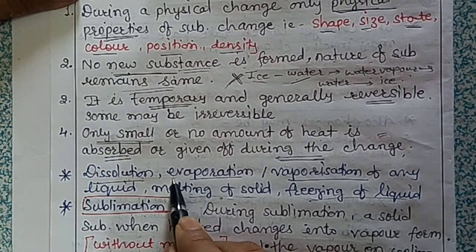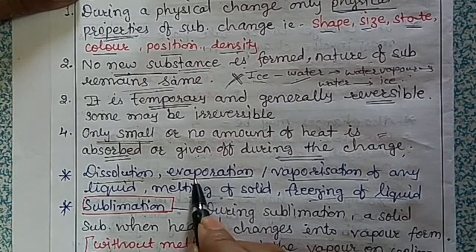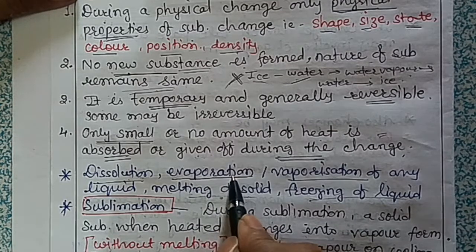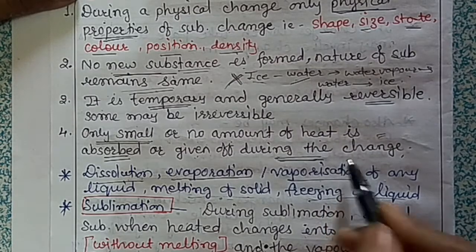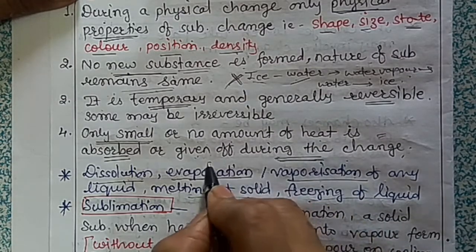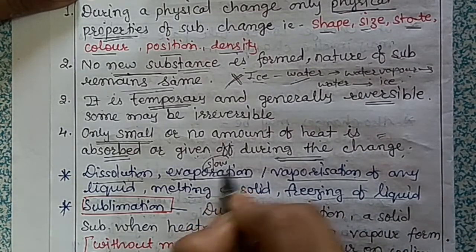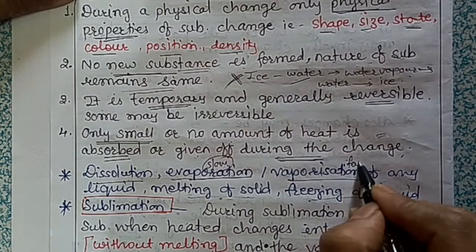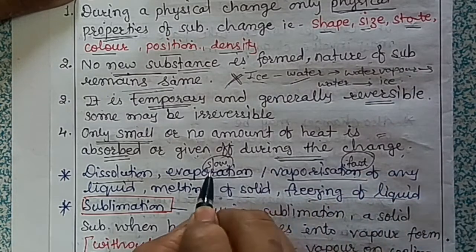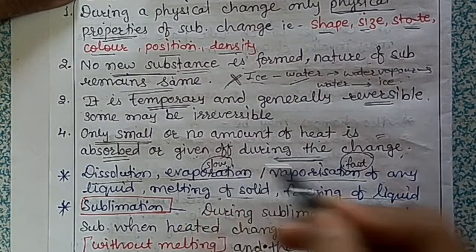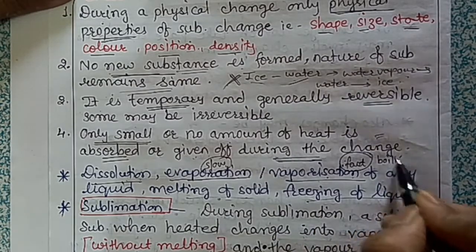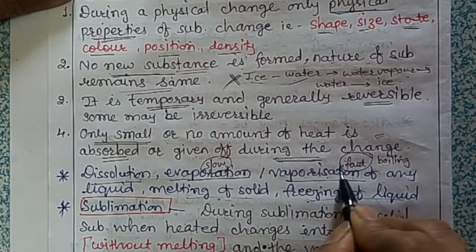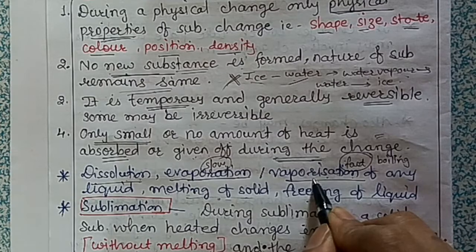Evaporation means the changing of water into water vapor, and vaporization is also changing of water into water vapor, but evaporation is a slow change and vaporization is fast. Evaporation takes place at room temperature, and vaporization takes place at boiling. When the substance is boiling, then vaporization takes place.